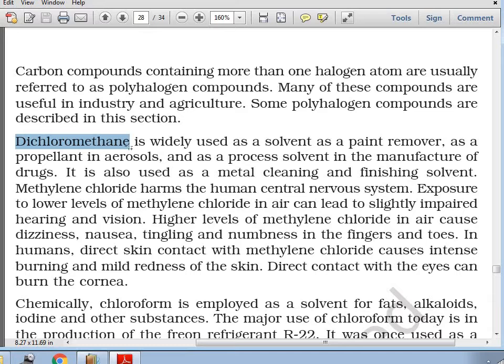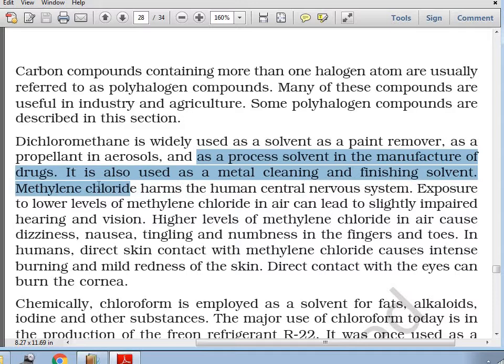The chemical formula is CH2Cl2. Please note it again. The chemical formula is CH2Cl2, which is widely used as a solvent, as a paint remover, as a propellant in aerosols, and as a process solvent in the manufacturing of different drugs.